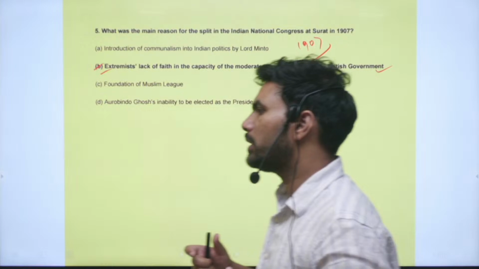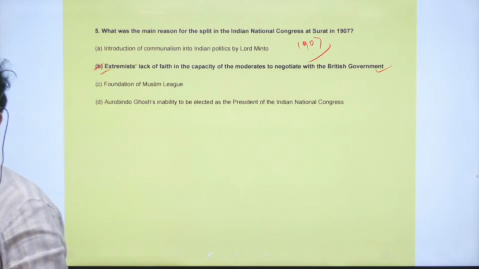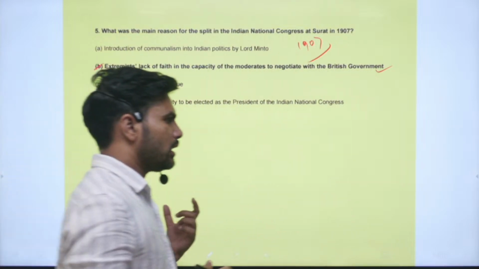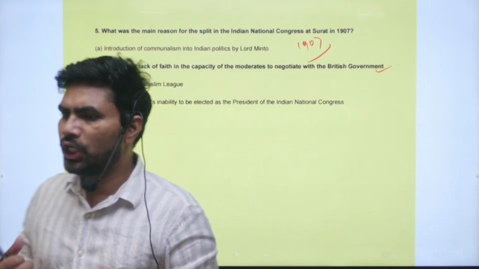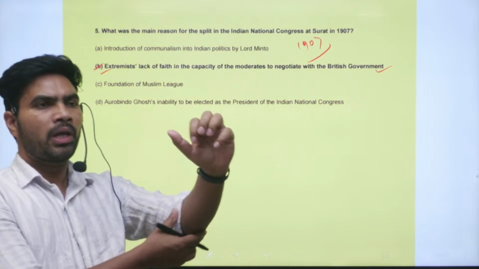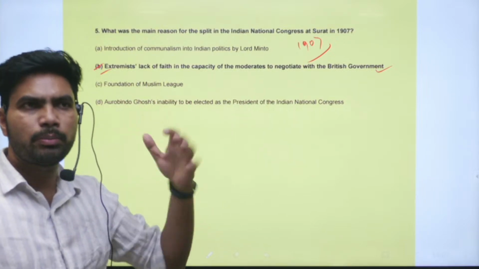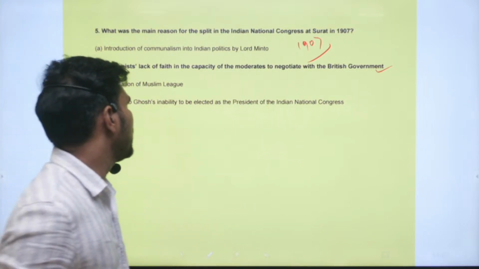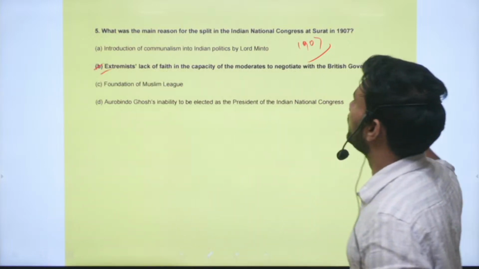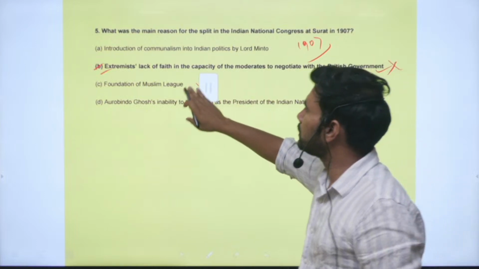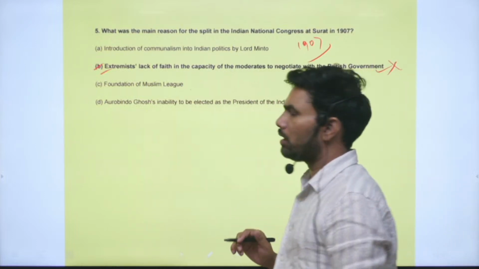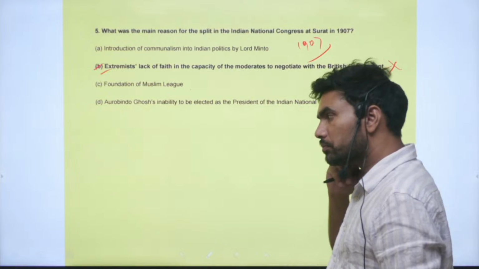The extremists were advocating radical measures like boycott, Swadeshi, etc. The moderates were ready to accept these measures, but not ready to spread the movement to other parts of the country. So this led to the 1907 split in the Congress. The foundation of the Muslim League is not related to the split in the Congress.